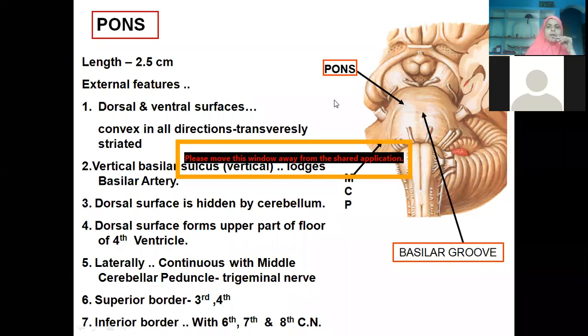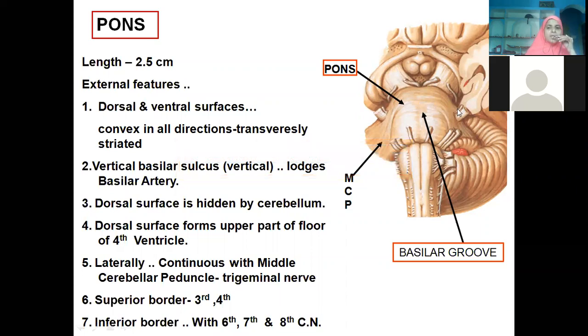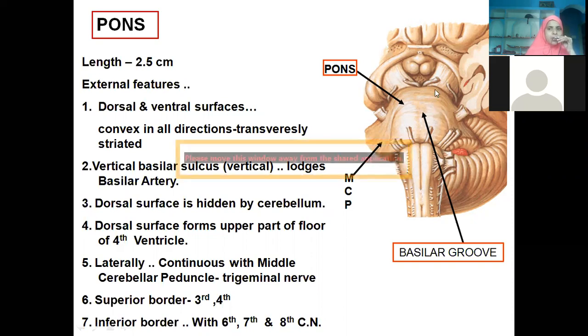Coming to the length, it is around 2.5 centimeters. So this surface is the ventral surface. The one which we see with the fourth ventricle will be the dorsal surface. It is convex in all directions. It is transversely striated, that means all transverse lines are seen. You are finding there is one sulcus in the middle, which is called the basilar sulcus. In this midline the basilar artery will be lodged. Yesterday we have seen that the right and left vertebral arteries fuse to form the basilar artery.